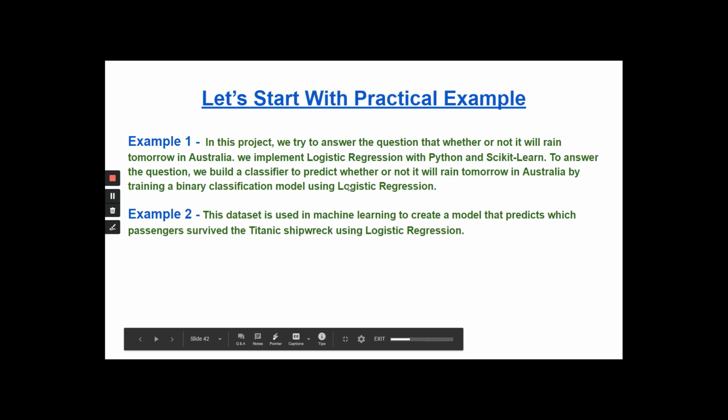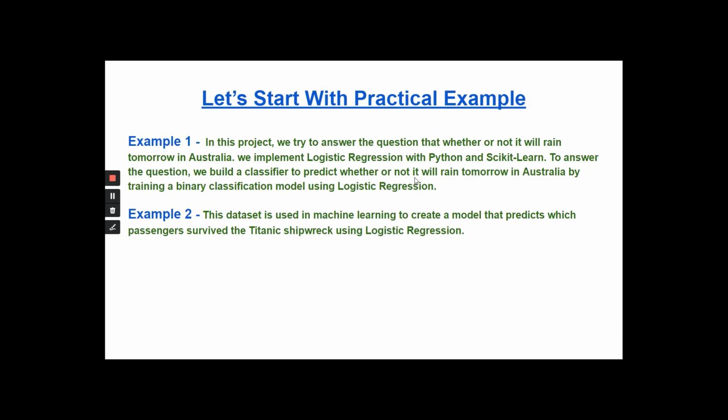So we are done with this one. I have also mentioned a second example, so you can download the data set, and now you have a good idea of how you can do the various analyses like univariate, bivariate, multivariate, how you can handle missing values in categorical, how you can handle missing values in numerical, and how you can handle outliers. So you can apply the same analysis to your next example, that is the Titanic. How many people survived on the Titanic ship or not? You can download the dataset from Kaggle and start practicing.